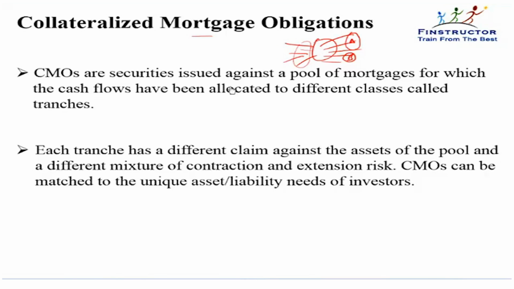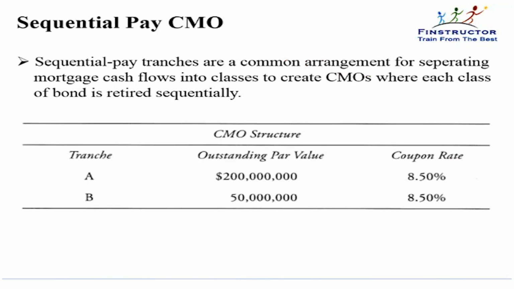So CMOs are securities issued against a pool of mortgages, that's the same, for which the cash flows have been allocated to different classes called tranches. Each tranche has a different claim against the assets of the pool and a different mixture of contraction and extension risk. CMOs can be matched to the unique asset liability needs of investors. So insurance companies generally would not have purchased your pass-through. But as we'll see, a senior tranche they will be allowed to purchase. This is done to satisfy or satiate the requirements of various categories of investors. We'll see the details in the coming slides.